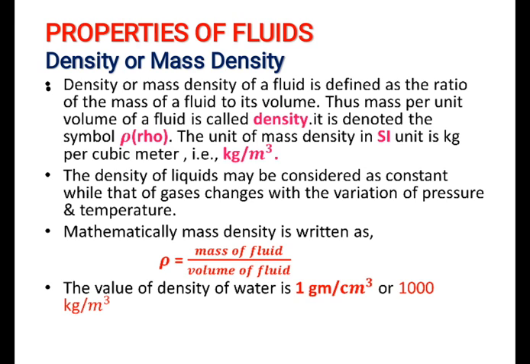Mathematically, mass density is written as ρ, which is equal to mass of the fluid divided by volume of the fluid. If we know the fluid mass and fluid volume, we will get the mass density value. Last one, the value of density of water is 1 gram per centimeter cube or 1000 kilogram per meter cube.